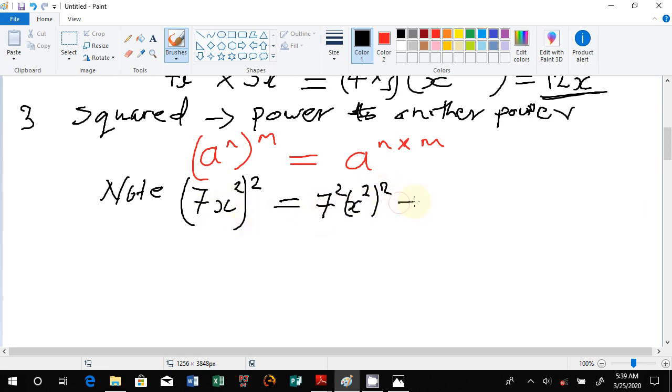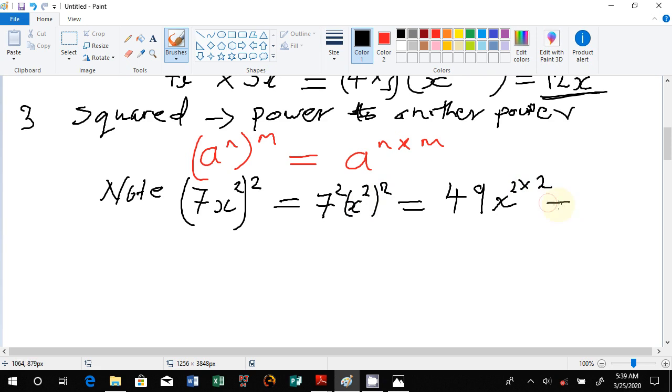So what is 7 squared? We know we're talking about 7 times 7, which will give us 49, and x squared, we now apply this law. We have got x to the power and raised to another power, so we get the power that is raised to 2, then we multiply by the other power, which is 2.